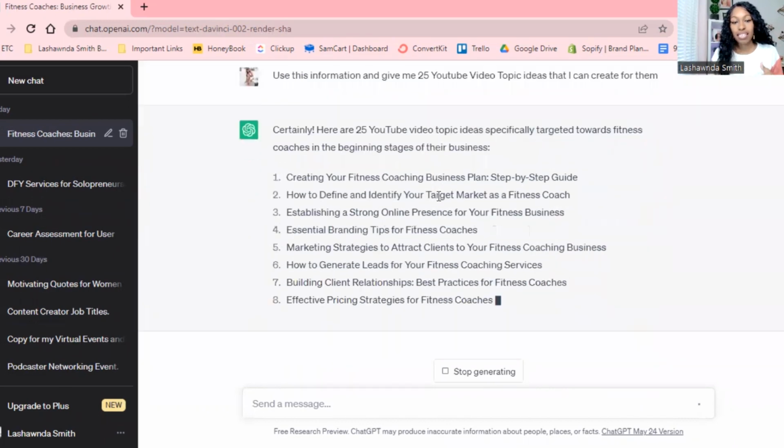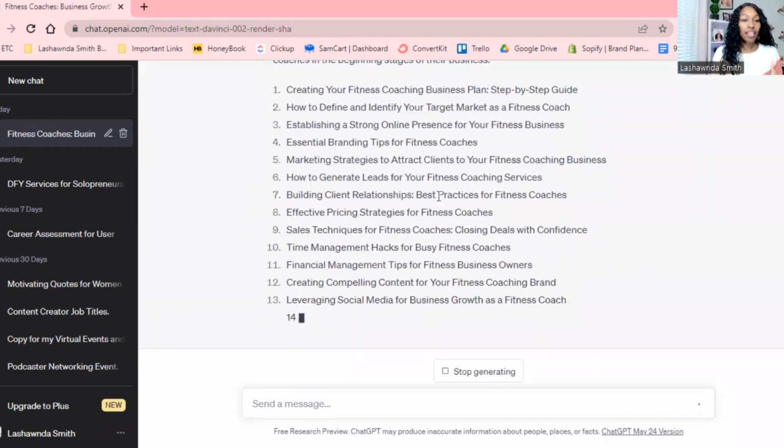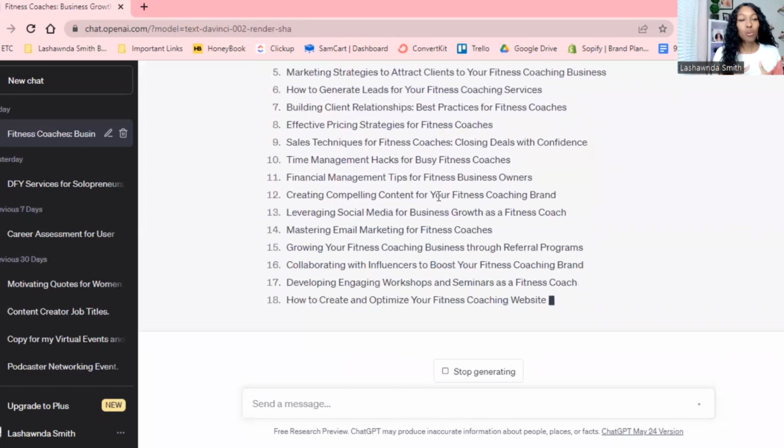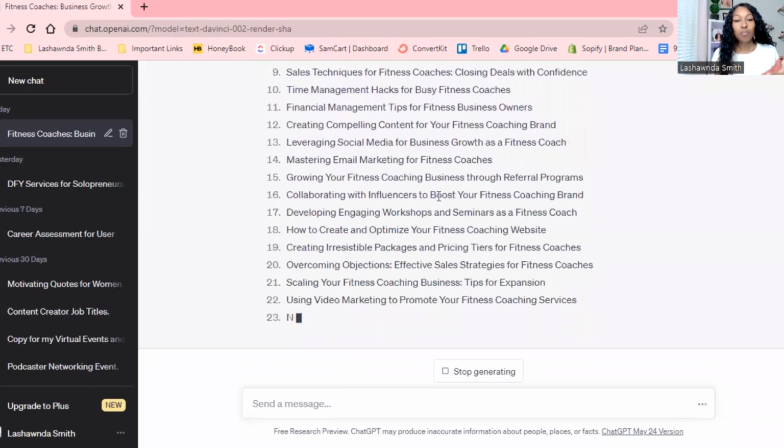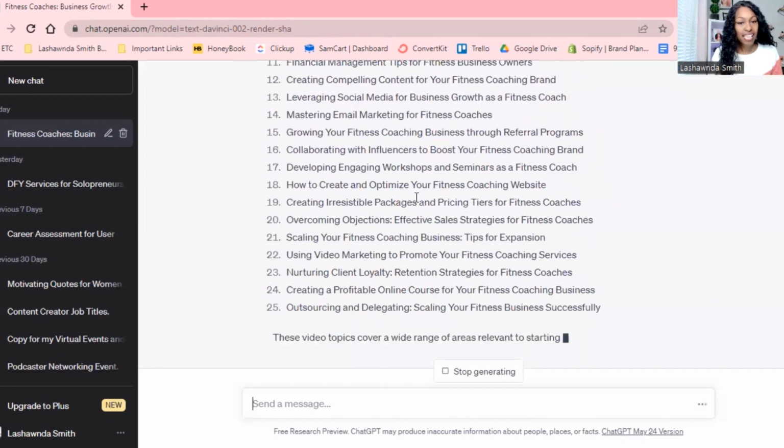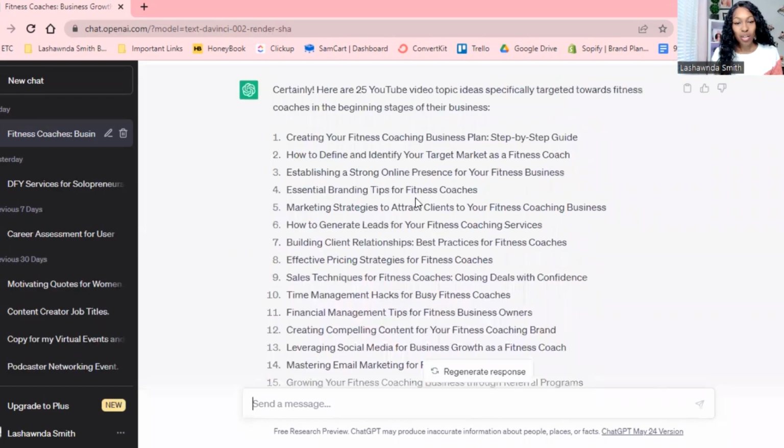Boom, and it gives me a list. And this is very broad. I'm being very broad about this. If I want to be very specific, then I could be more specific. But you see how fast this works?